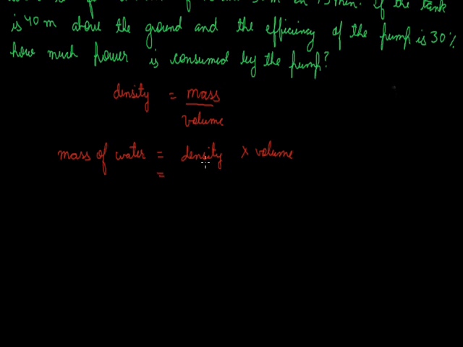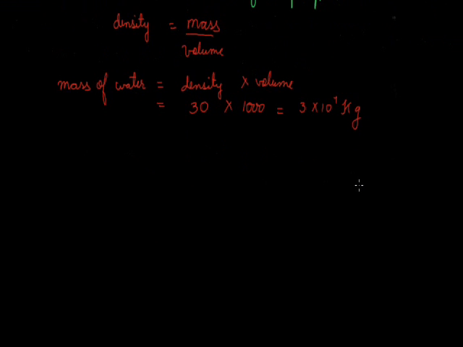In the question, the volume of the tank is 30 meter cube and the density of water in the SI system is 1000. So the mass of water will be 3 into 10 raised to the power 4 kg. Now it is asking us about the power, so we want the output power.